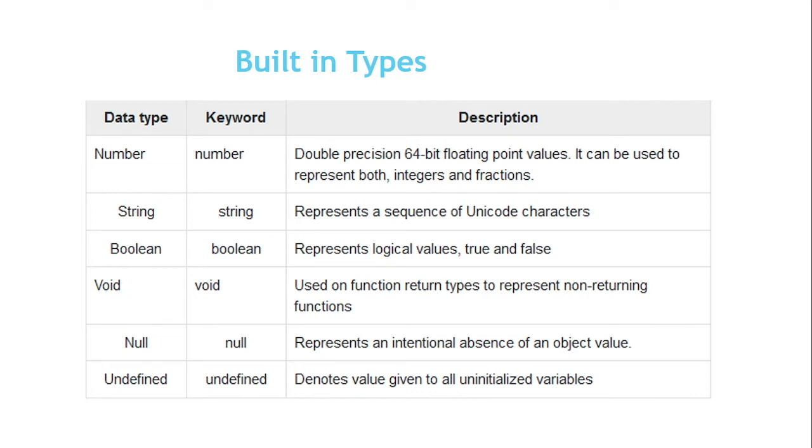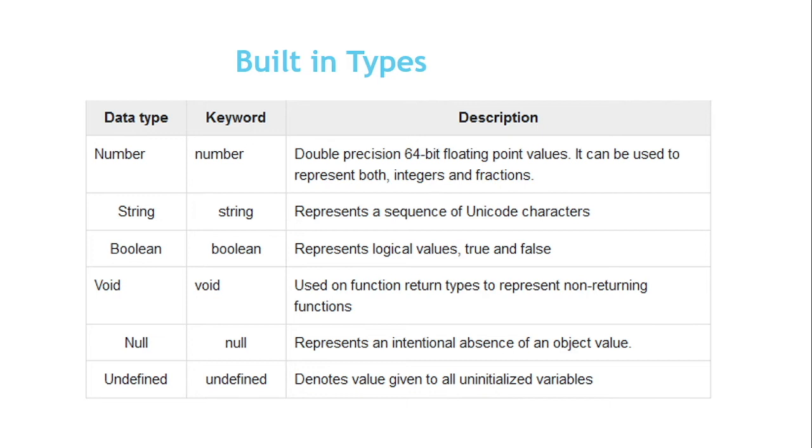The other type is string. We assign the string keyword when we are defining the type in TypeScript. That will only allow the variable to store string values. Just as number only allows numbers to be stored, like decimal numbers, integers or fractions, the string type will only allow the variable to store a string of characters. That is its point.